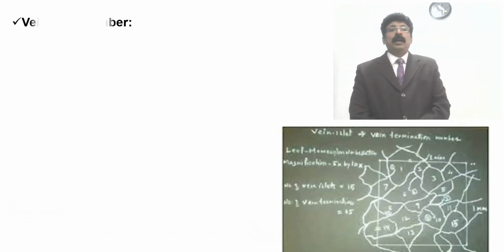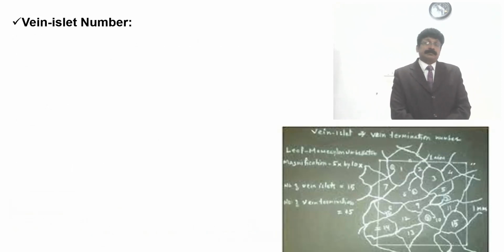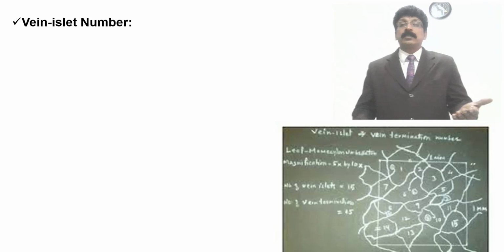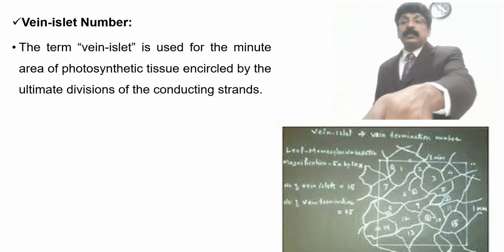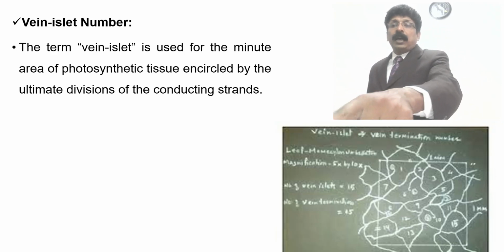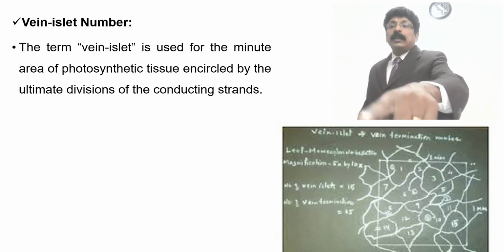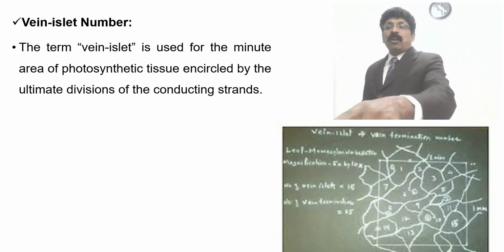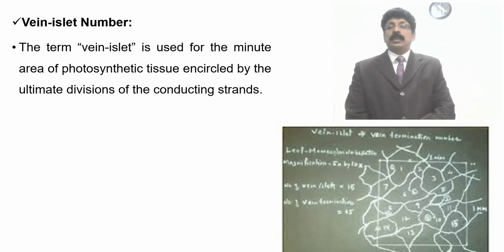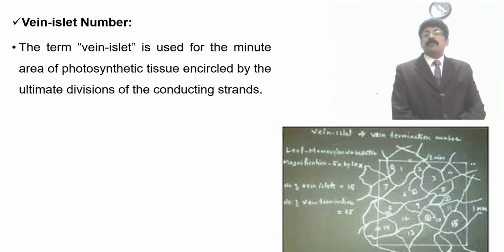And vein islet number. Veins are prominent in certain plants, certain leaves, so we can also count vein islets. You can see the islets 1, 2, 3, 4, 5. There are islets partly outside the square which you have drawn, and we can count those because only a little has gone outside, but if an islet is completely outside, then you cannot count it.